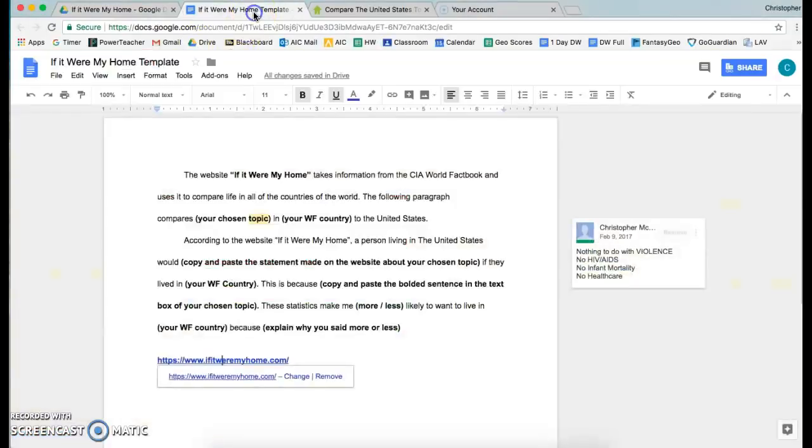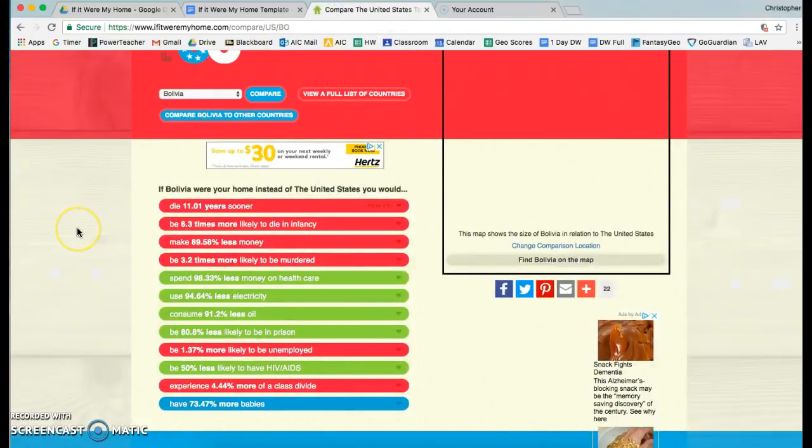Once we've gotten to the information on our country, we're going to pick one topic that we want to talk about. As we notice back on our template page, there are a few categories that we're not going to be doing. So first, you're not going to do anything with violence, nothing having to do with HIV or AIDS, nothing having to do with infant mortality, and nothing to do with healthcare. So when we go back to our main page here, there are a few things that we can say that we're not going to do right off the bat.